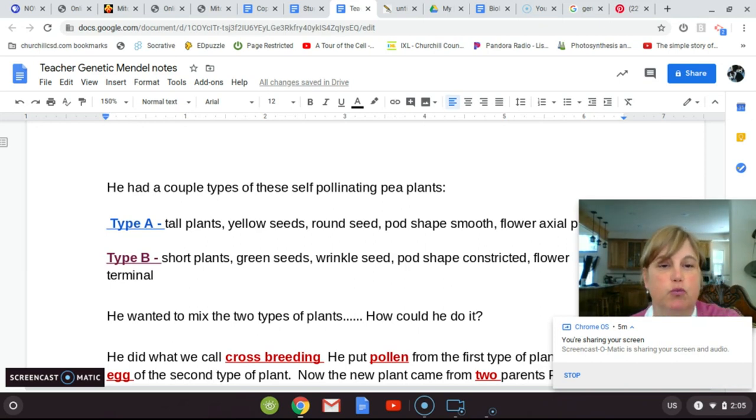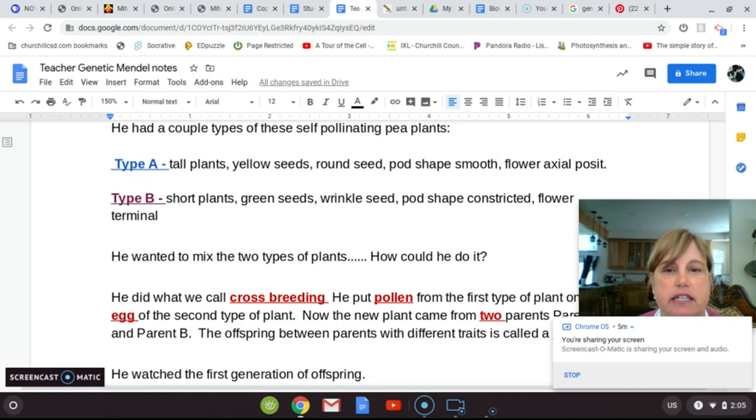Type A plant was tall, had yellow seeds. The seeds were round. The pod shape was smooth. The flower was in an axial position, or it was in a different location on the plant. They also had different flower colors.